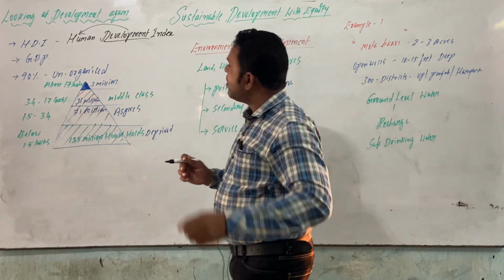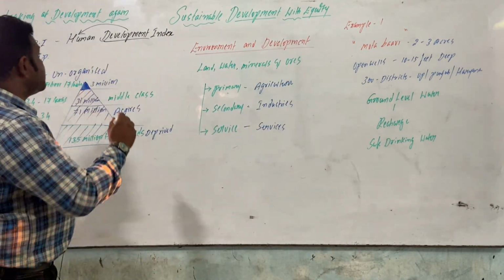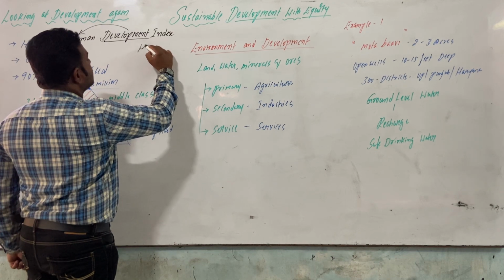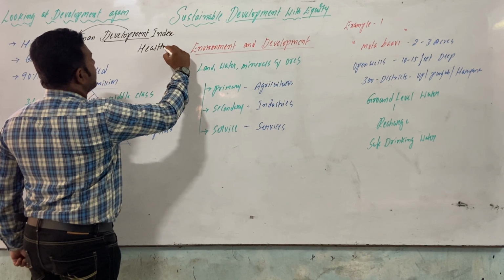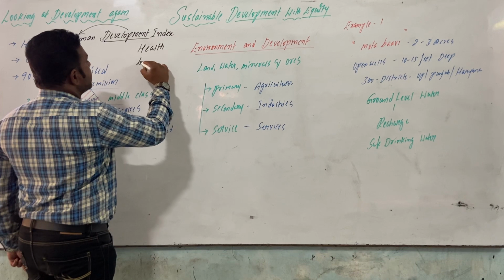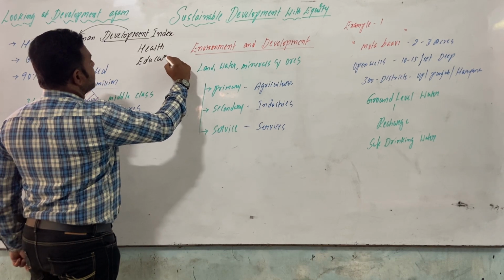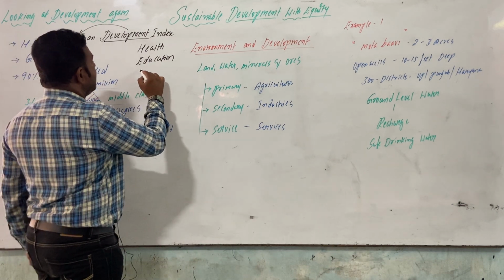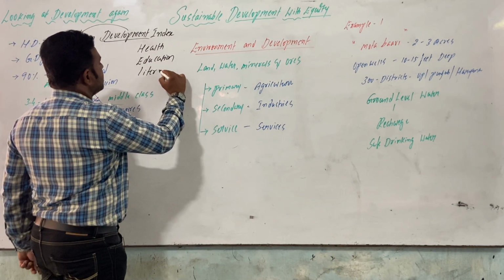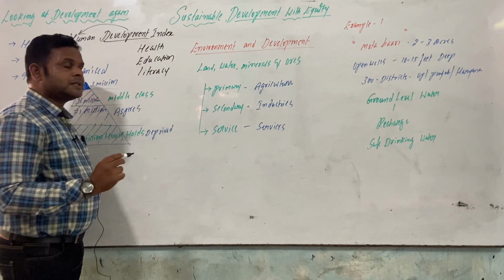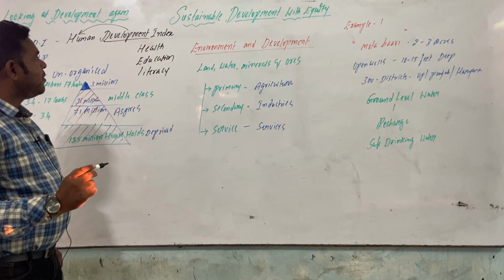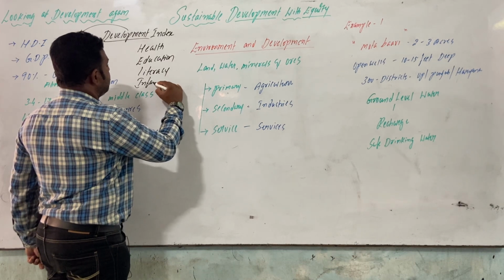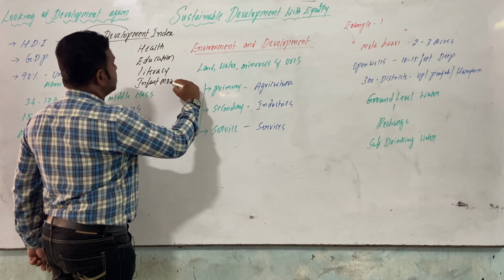So development, what we have to see, especially what we call health, education, literacy, infant mortality.